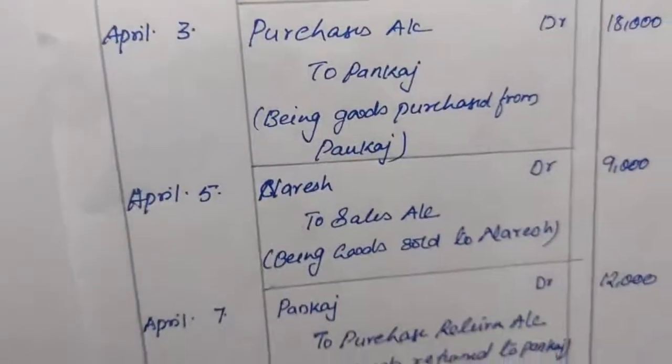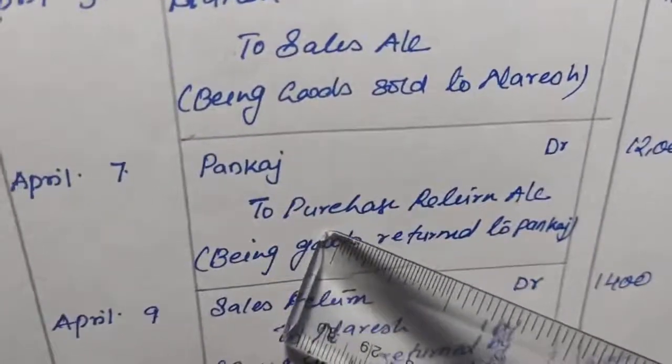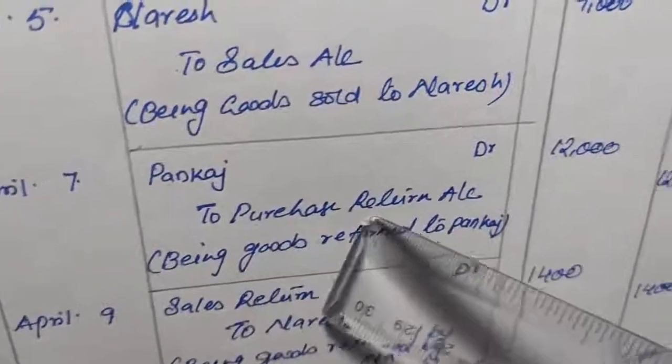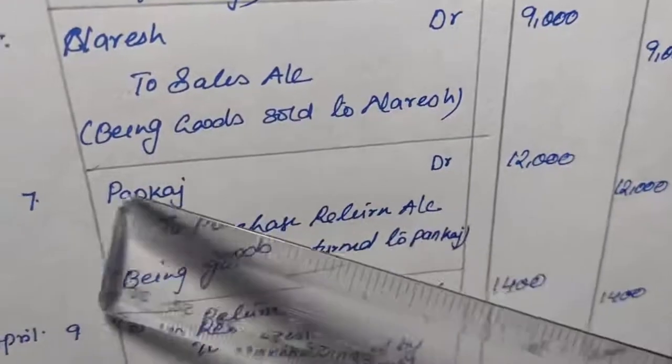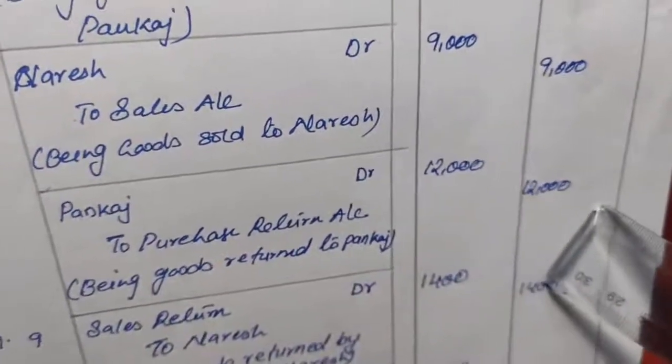It will affect the account purchase return. So here Pankaj liabilities are decreasing, so it is debited. Purchases has been reduced, so here we'll credit purchase return account. Our entry will be Pankaj account debit to purchase return account 12,000.